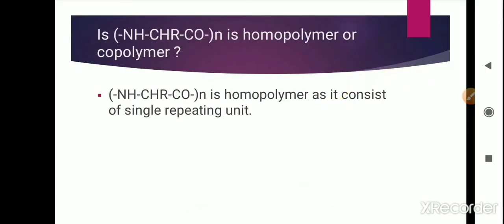The next question is: is NH-CHR-CO n times a homopolymer or copolymer? As there is only a single repeating unit, it is a homopolymer.